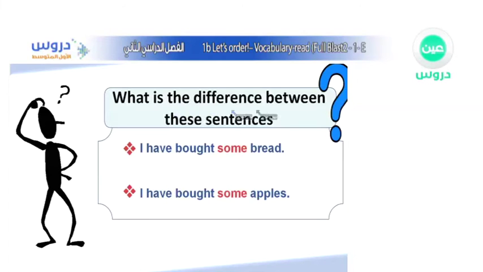Okay, so can you tell me what is the difference now between these sentences? You see, I have bought some bread. We have learned it. It's uncountable, so that's right. But in this case, they said, I have bought some apples. What is the difference, guys? We have just said that we cannot use the word some with apple. Why did we use it with apples? Well, that's right, because we have the letter S here, because it's a plural word. Plural, it means more than one.